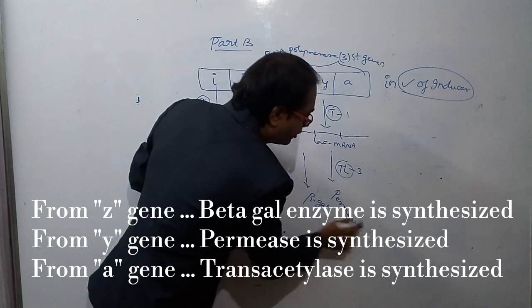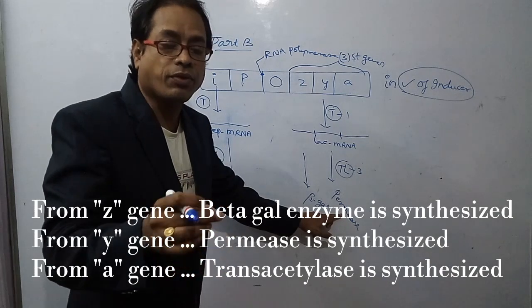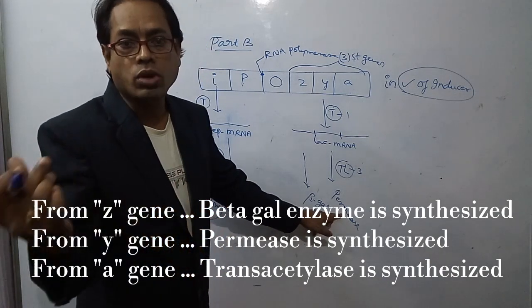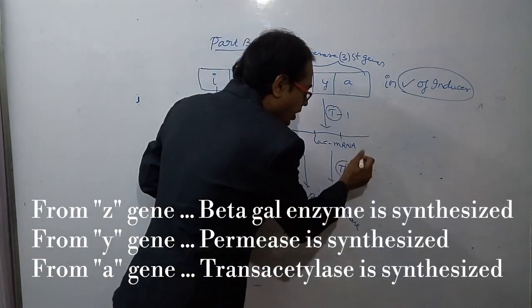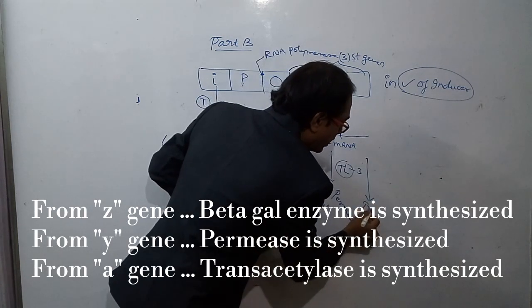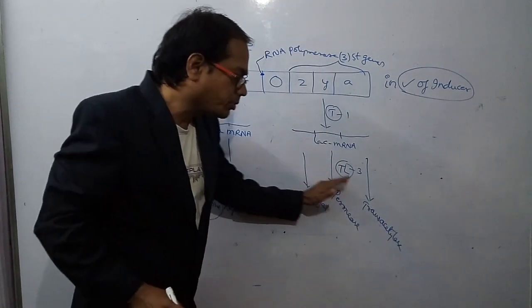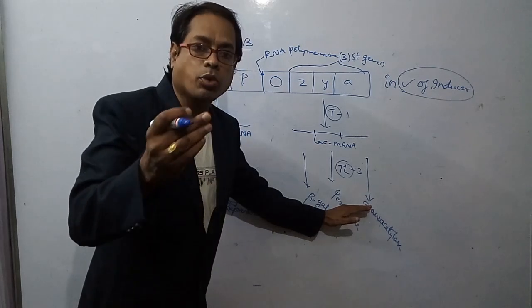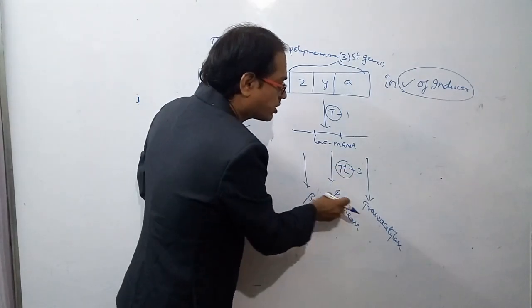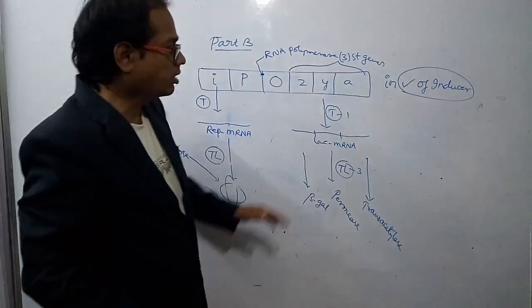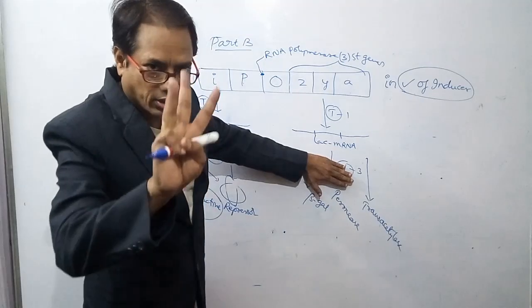From the Y gene, permease enzyme. What is the role of permease? Previously, I told that permease enzyme is useful to permit the surrounding lactose into the bacterial cell. And from the A gene, transacetylase. So 3 types of enzymes are synthesized. Enzymes are nothing but proteins. Synthesis of proteins is called translation. From structural genes, transcription 1, translations 3.